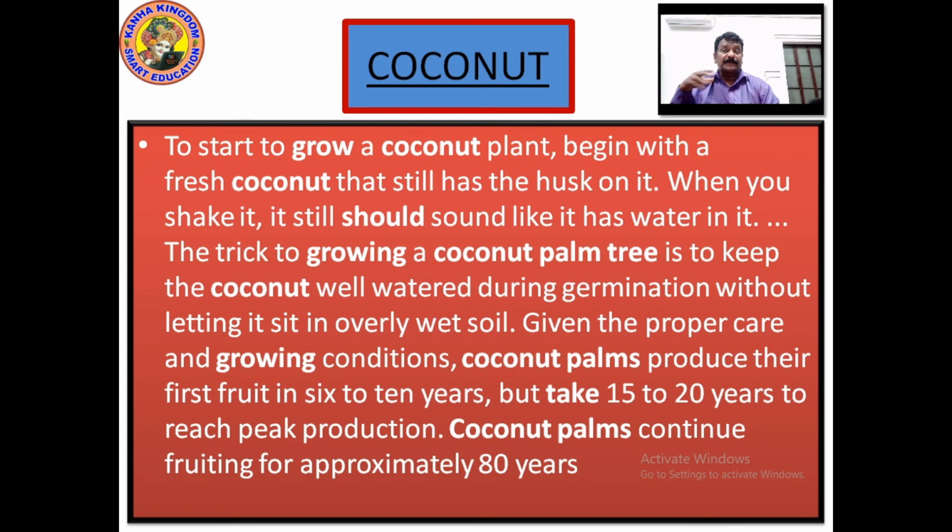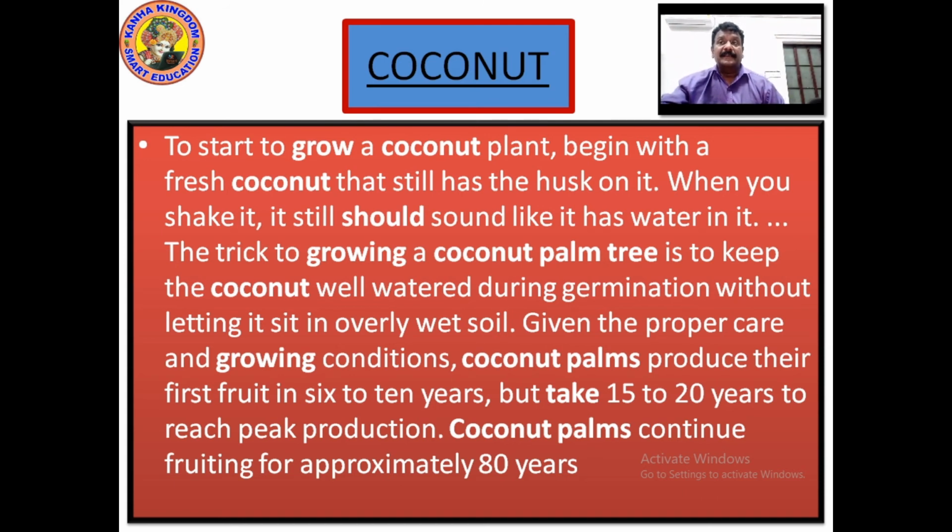Given the proper care and growing conditions, coconut palms produce their first fruit in 6 to 10 years. It takes approximately 6 to 10 years to give coconuts, but 15 to 20 years to reach peak production. Peak production means over 200, 250, 300 coconuts in one season. Coconut palms continue fruiting for approximately 80 years. For 80 years, the coconut gives fruits. Please write this down so that we can go ahead.